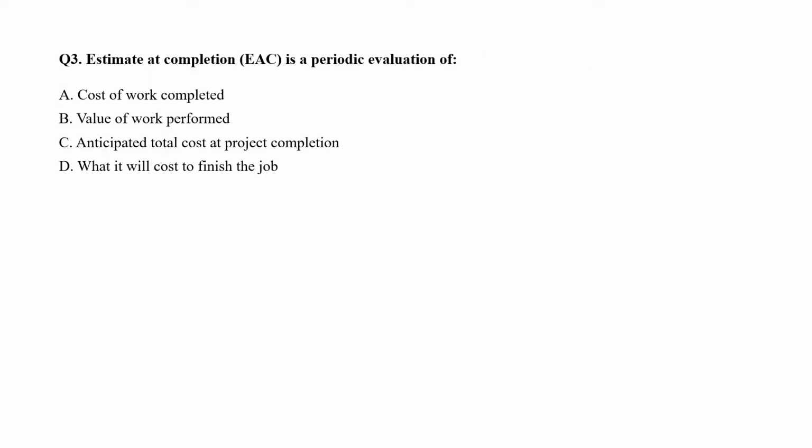Question 3. Estimate at completion, EAC, is a periodic evaluation of A. Cost of work completed, B. Value of work performed, C. Anticipated total cost at project completion, D. What it will cost to finish the job. Now when you look at earned value, many of the terms have similar definitions. This could get you into trouble. Since the EAC means the estimate at completion, choice C is the best answer here. Choice D is the definition of ETC, that is estimate to complete.